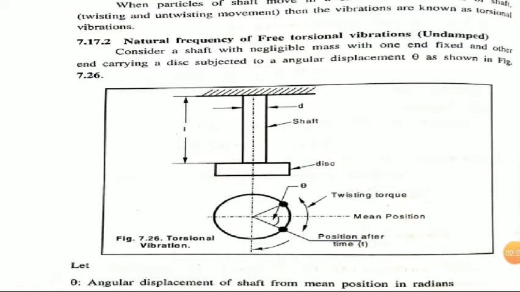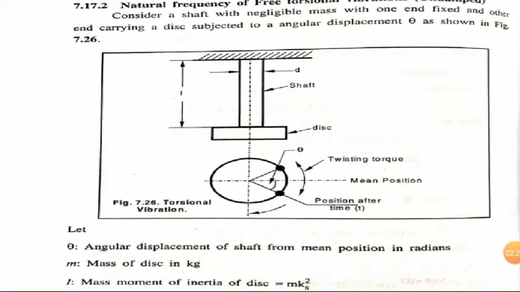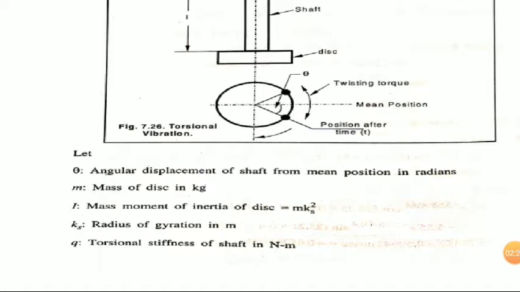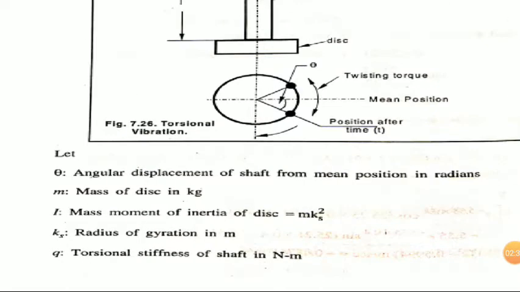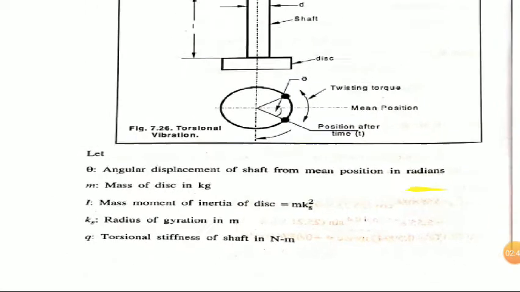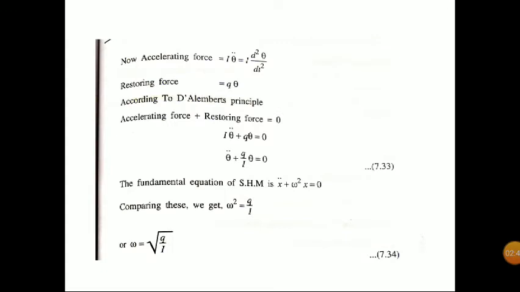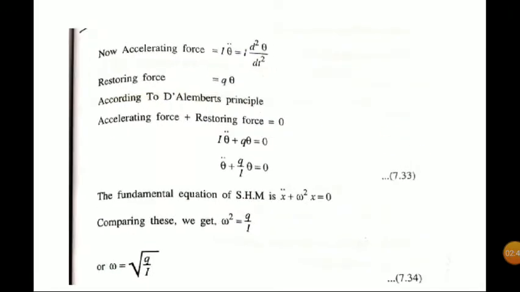Clear? So here the different terms given are: theta, angular displacement of shaft from mean position in radians; m, mass of the disc in kilogram; I, mass moment of inertia of disc, given by m k square, where k is radius of gyration; and q, torsional stiffness of shaft. These are the different terms given. So moving to next slide.